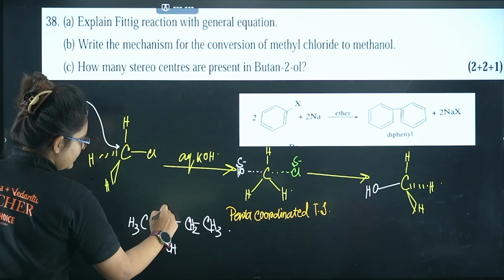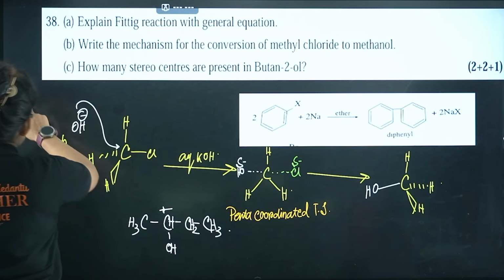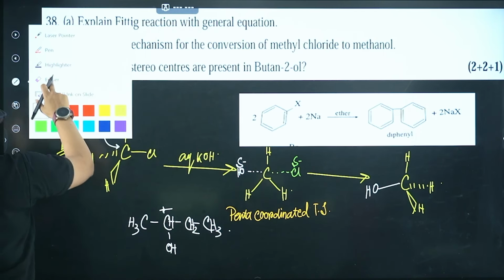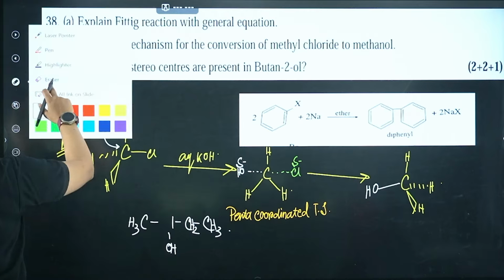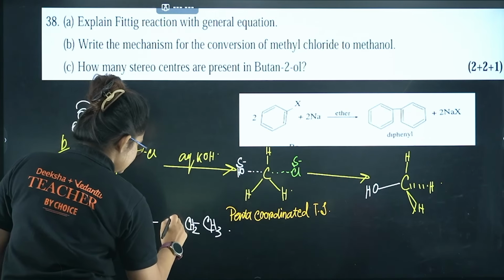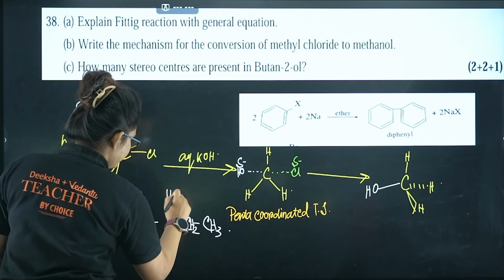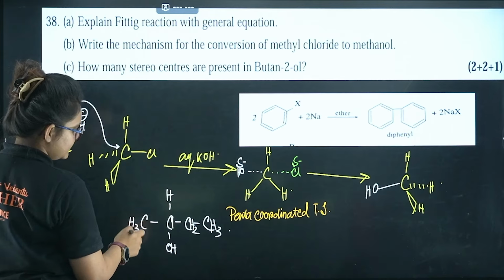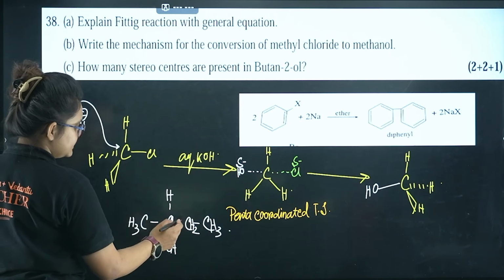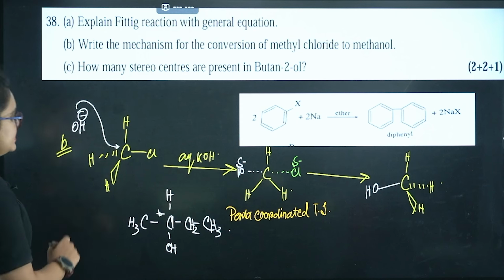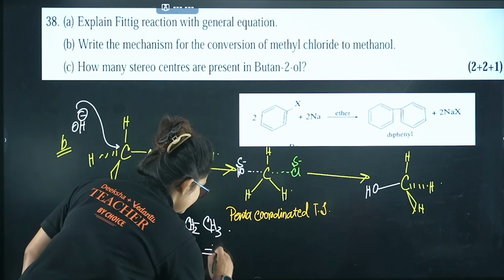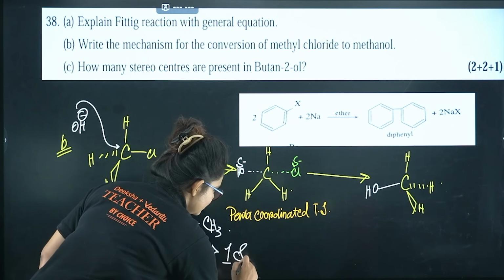If you just look at that particular carbon, the second carbon, this carbon is having 4 different functionalities: one is methyl, one is OH, another one is ethyl group, and hydrogen. So this is basically my chiral carbon. So I am having 1 stereogenic center.